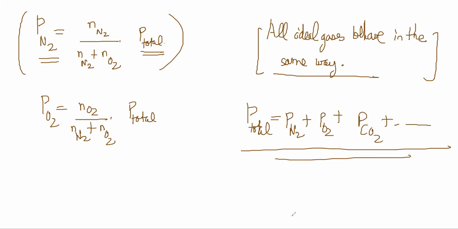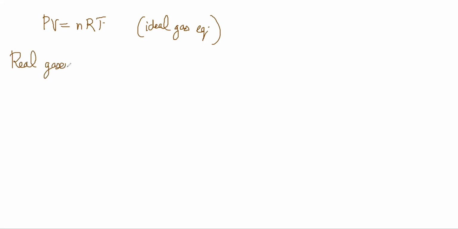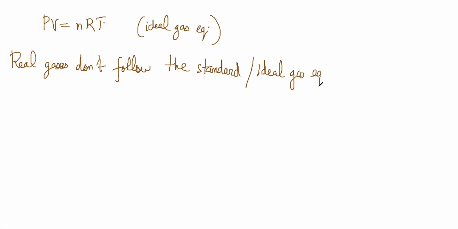Now here, PV is equal to nRT is my standard ideal gas equation. Now, what happens is that real gases do not follow the standard gas equation or ideal gas equation, because real gases fail to satisfy two assumptions.